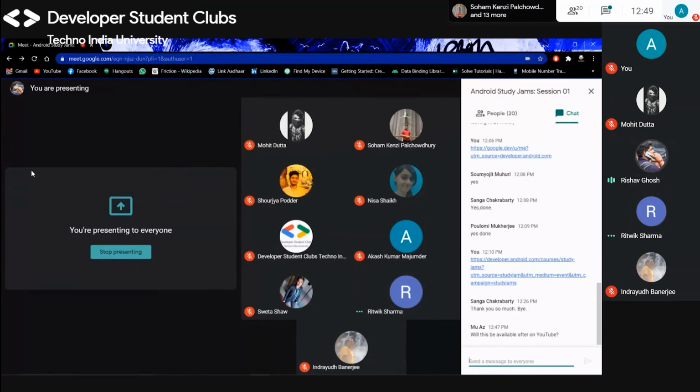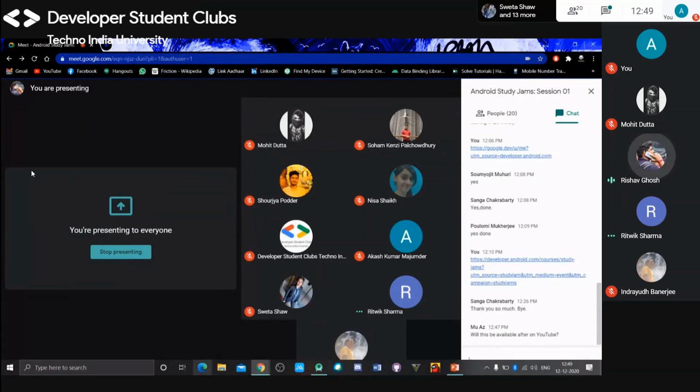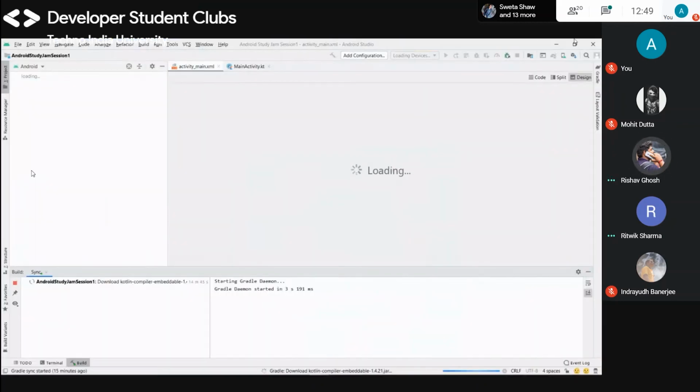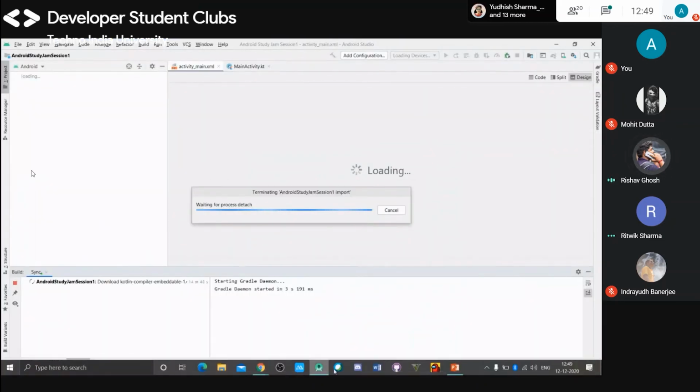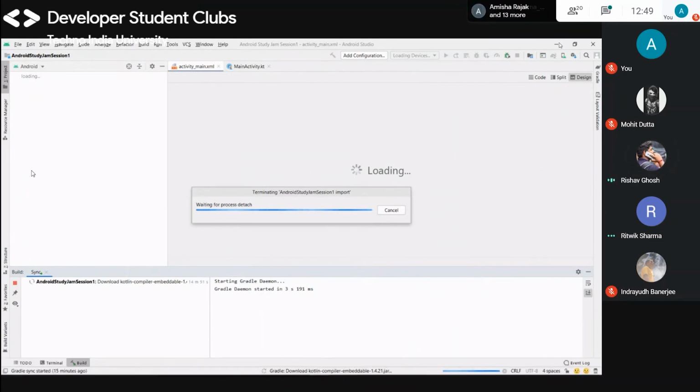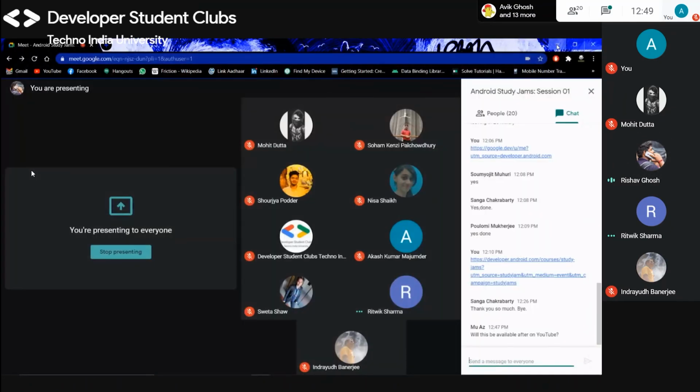Yes, but if you want to make an app for a tablet, then you need to select it from the tablet section. Wait, I'm showing you. Wait. Let me close it and I will show you how it will work. Okay.